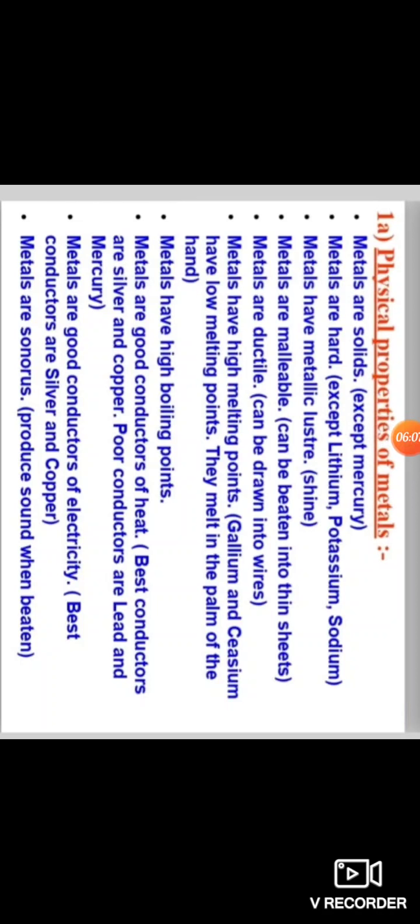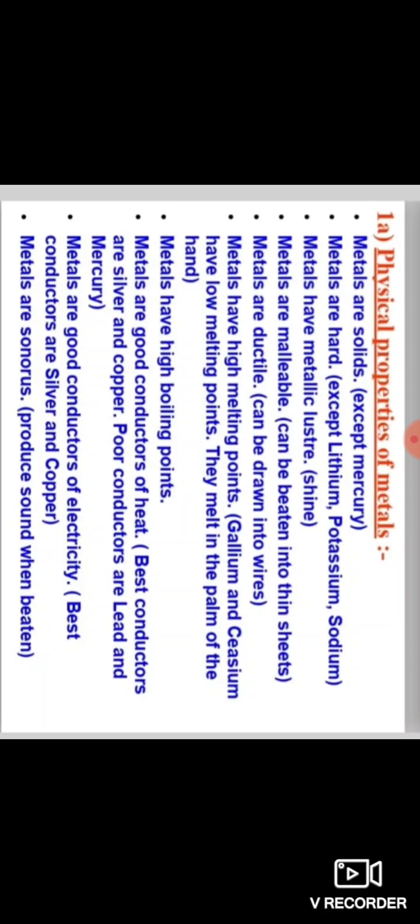Here a question arises. Metals are good conductors of electricity, and the best conductors are silver and copper. Why are electric wires coated with substances like polyvinyl chloride or rubber? The reason is that rubber is an insulator and does not allow current to flow through it.